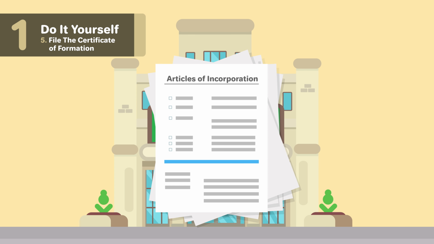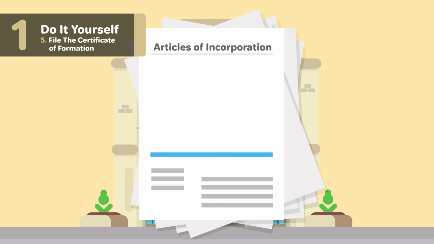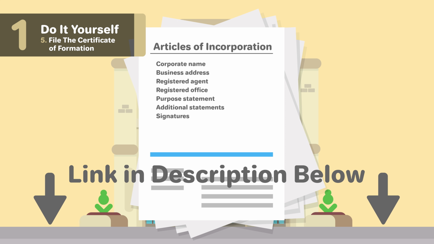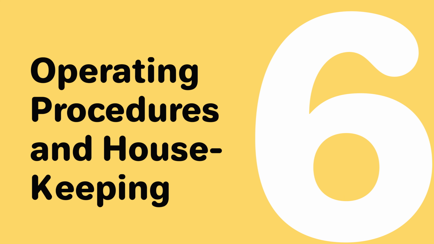Some possible information in the articles of incorporation you may have to include is corporate name, business address, registered agent and registered office, purpose statement, additional statements, and signatures. For more information on the sections of California's Articles of Incorporation, check out our page linked below. 6. Operating procedures and housekeeping.